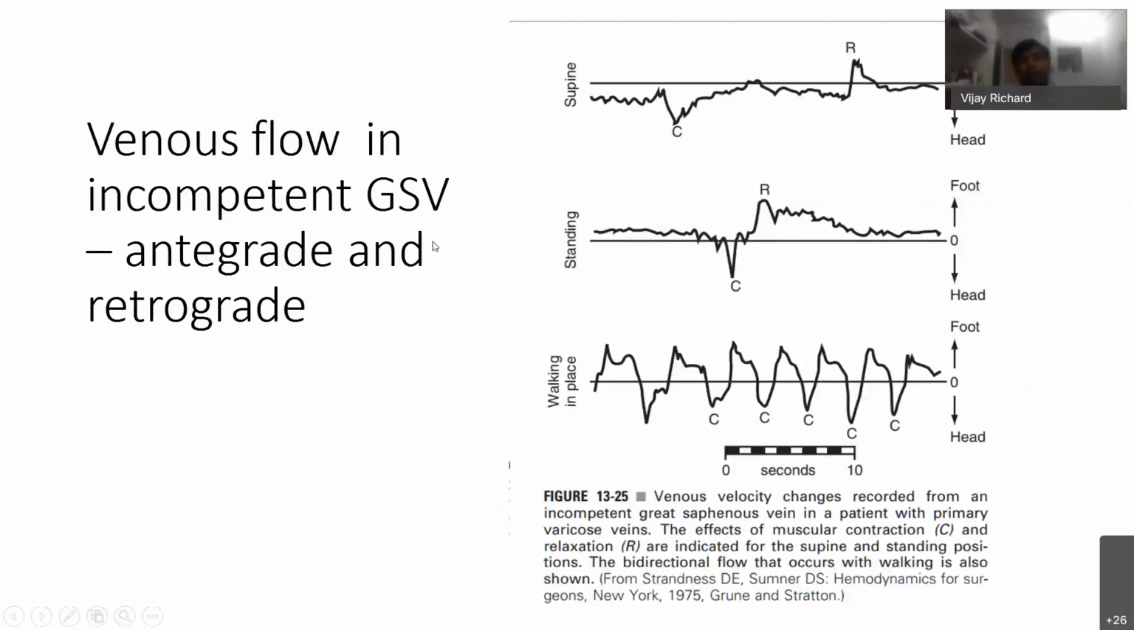Venous flow in the incompetent GSV is shown in this diagram. This is the antegrade flow towards the head. This is the retrograde flow towards the foot. In the supine position, we can see both antegrade and retrograde flow in an incompetent valvular system in the GSV. Again, in the standing position, there is antegrade flow and retrograde flow. During walking, we can see both antegrade and retrograde flow, meaning significant reflux.